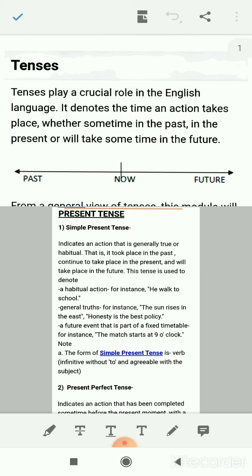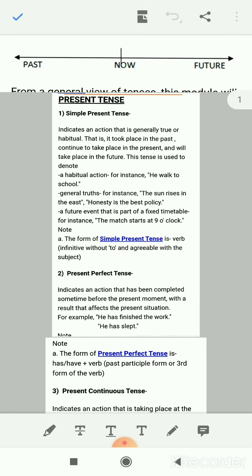Now there are three types of tenses: the present tense, the past tense, and the future tense. First we will see about the present tense. Now each and every tense, whether it is present or past or future, is further subdivided into four parts. Now let us see the first, present tense. Present tense is divided into four parts, that is simple present tense, present perfect tense, present continuous tense, and present perfect continuous. So first we will do simple present tense.